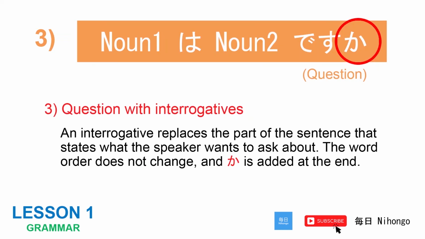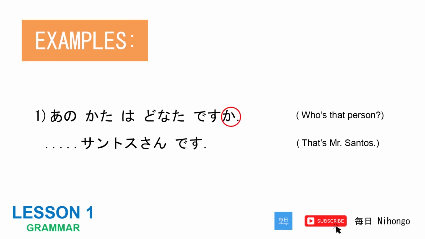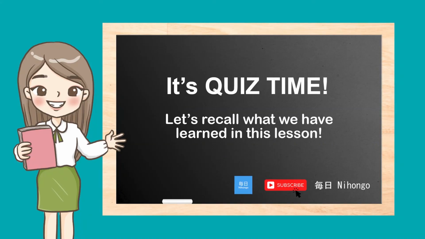3. Questions with interrogatives. An interrogative replaces the part of the sentence that states what the speaker wants to ask about. The word order does not change, and ka is added at the end. Examples. 1. あの方はどなたですか。 Who's that person? サントスさんです。 That's Mr. Santos.